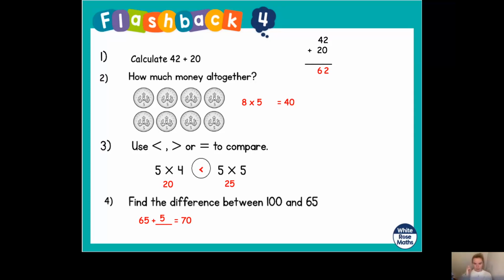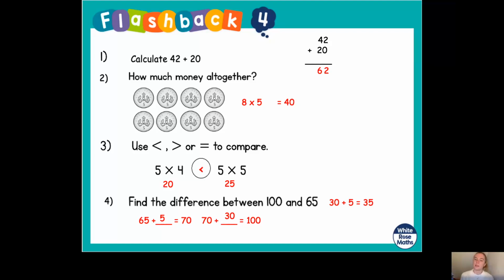Now we need to keep that 5 in our head, okay? Because now we're going to find the difference between 70 and 100. 70 plus something equals 100. Well, we know that 7 plus 3 equals 10. That's one of our number bonds to 10. So therefore, we also know that 70 plus 30 equals 100. So there you go. We have 5 and 30. And just to finish the question off, we need to add those two numbers together.